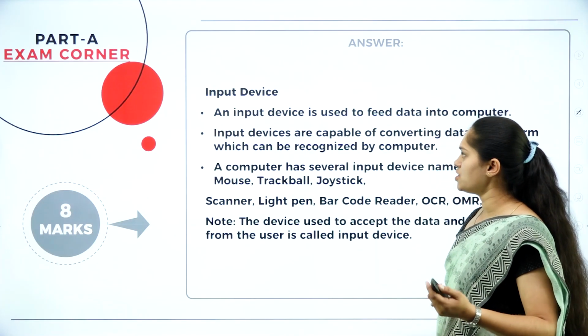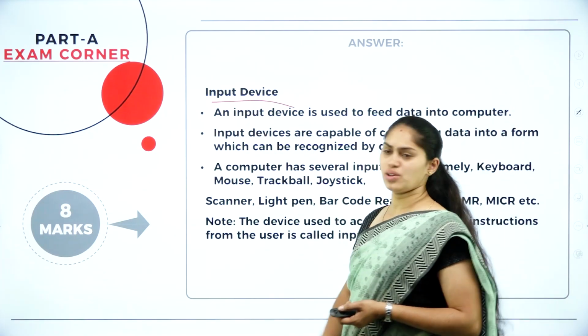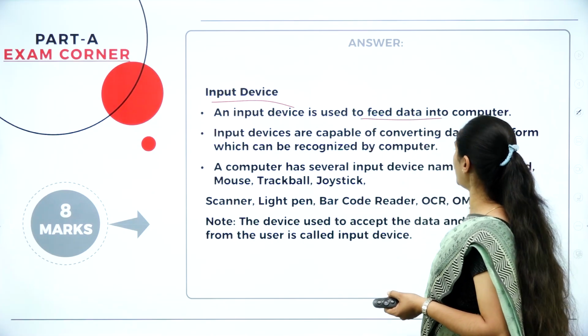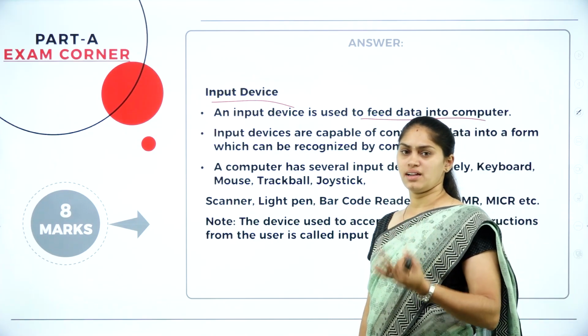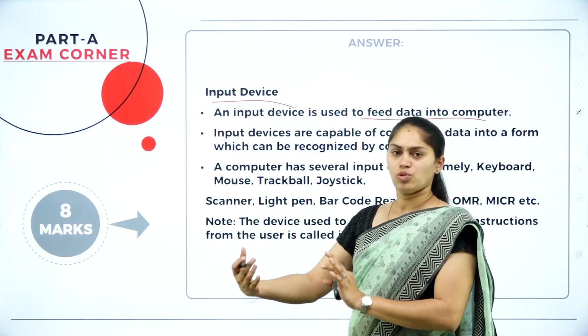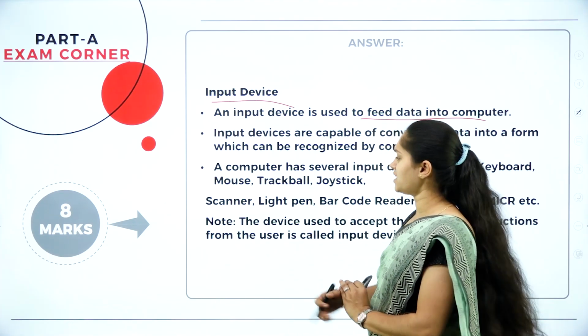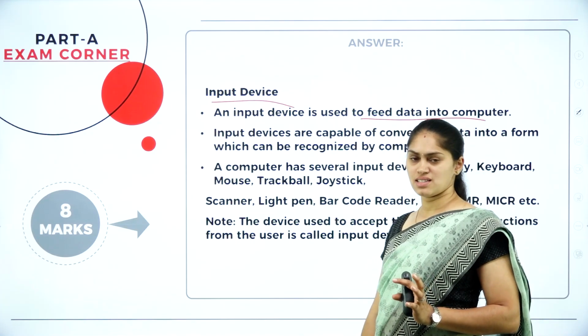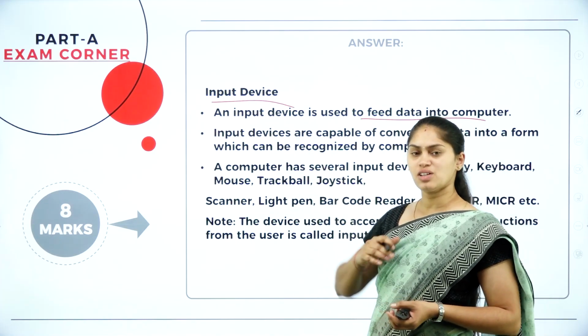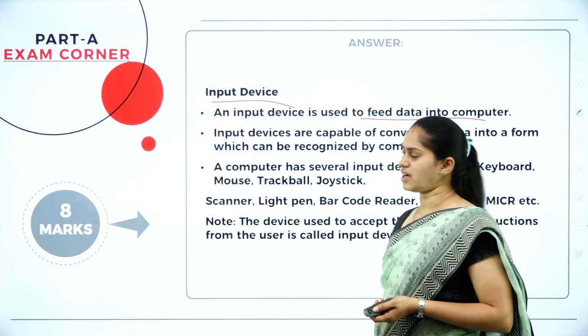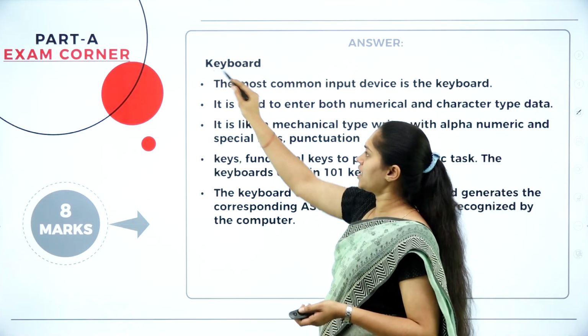So that's enough. In that, first you mention what is an input device. Mainly it is used to feed the data to the computer, and we have keyboard, mouse, scanner, and OMR, OCR, MICR. All these come under what? Input devices, joystick. So all these are examples of input devices. With the help of it, you can write the answer. First we have a keyboard here.